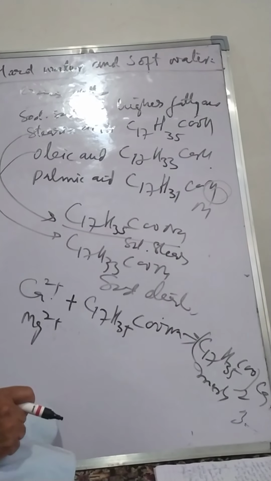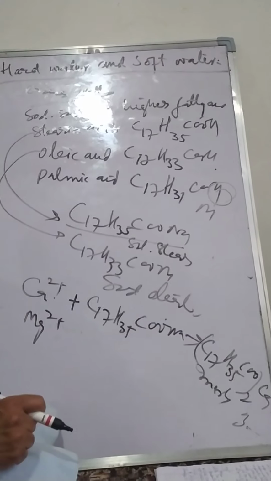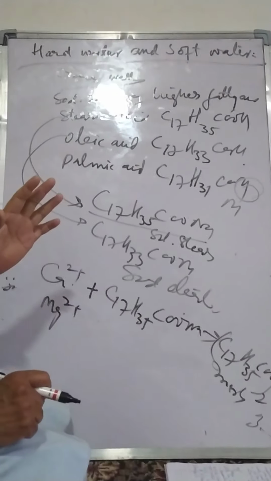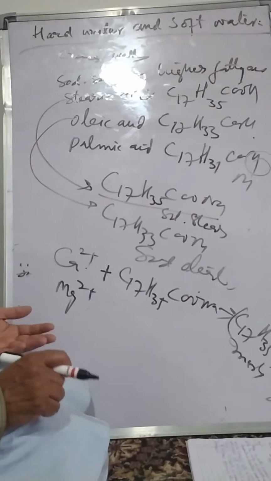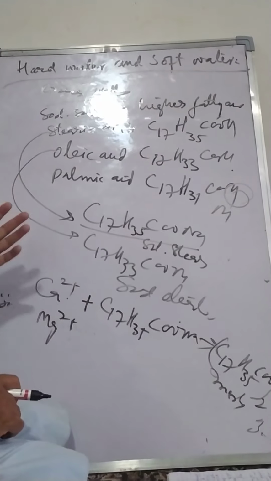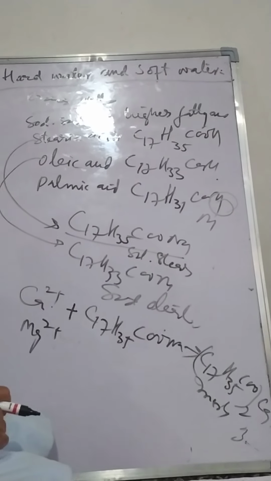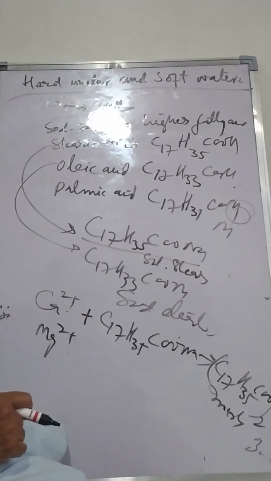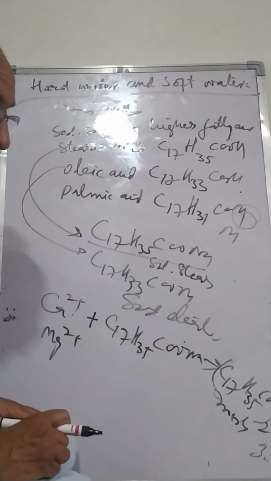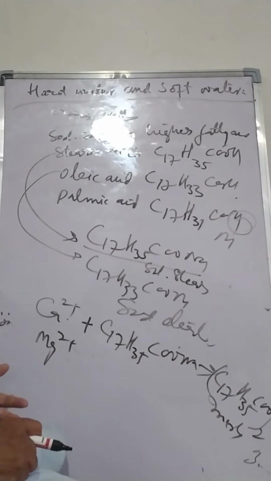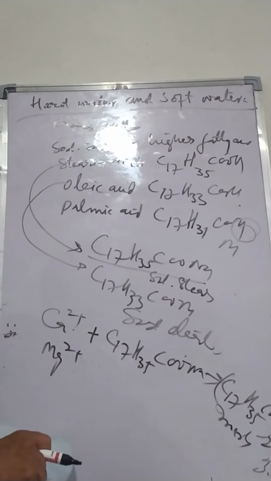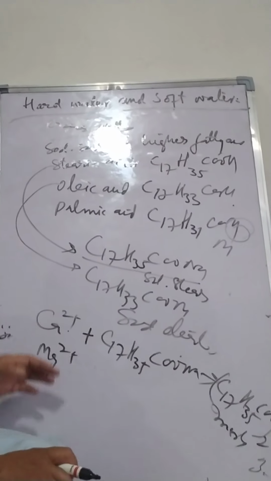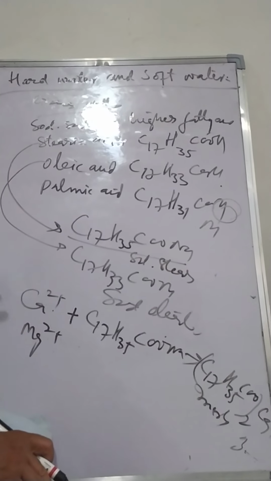So they are precipitated and settle down, and can be separated. In this way they eat away the soap, and soap is wasted. We go on adding soap, but we don't get any lather because it reacts with the sodium salts of higher fatty acids present in the soap to form insoluble compounds. So the soap is wasted, and we cannot use hard water for washing clothes or for laundry.